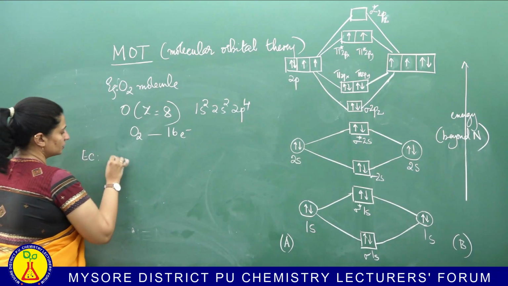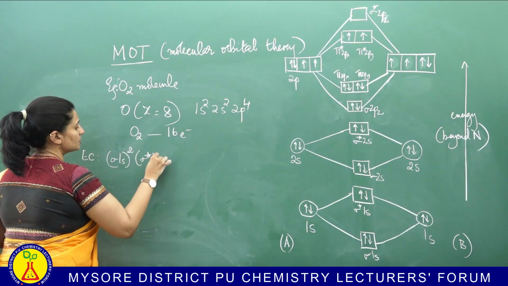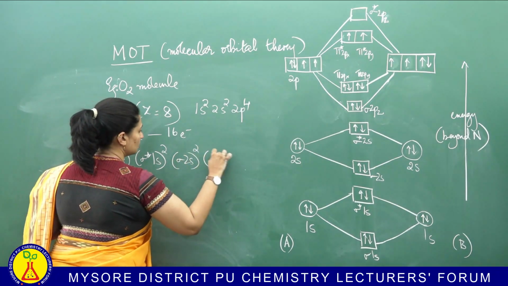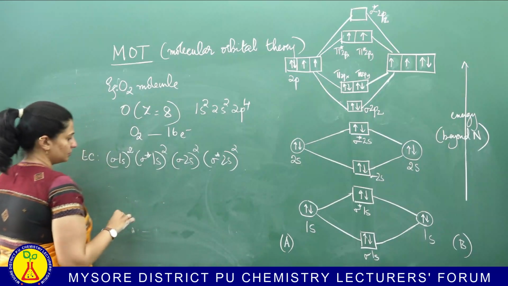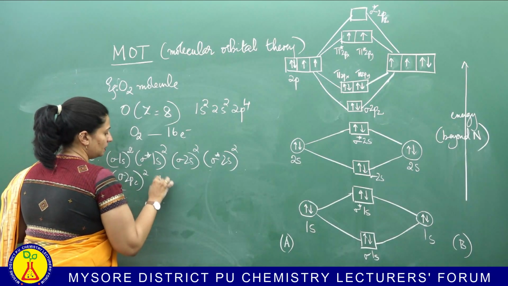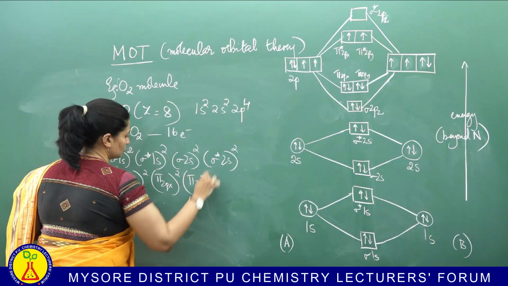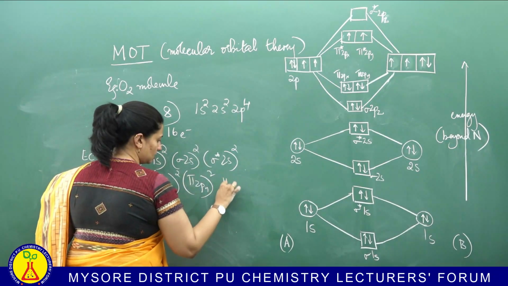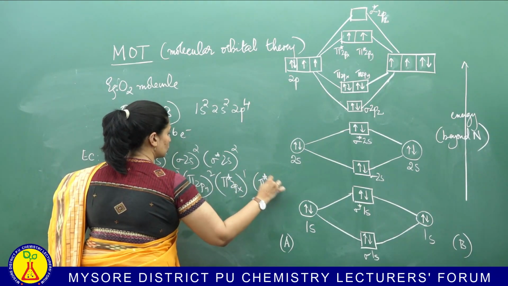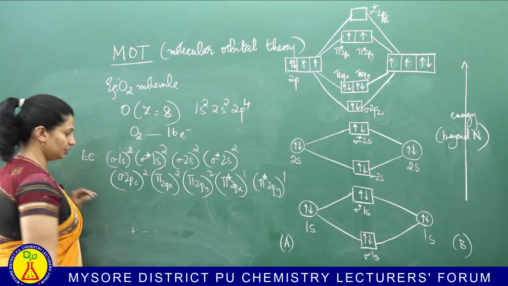So, the electronic configuration, start from the lowest, sigma 1s2, after which you have sigma star 1s2 and then sigma 2s2, sigma star 2s2, after which you have sigma 2pz2, then pi 2px2, pi 2py2 and you have pi star 2px1, pi star 2py1. This is the configuration of your molecule.